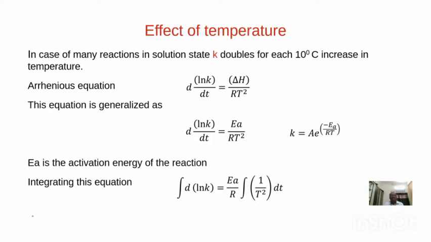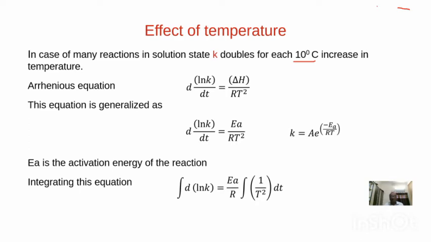In most of the reactions, this was the observation. What is that? That is, when the temperature of a reaction is increased by 10 degrees centigrade, what happened? The rate constant of reaction becomes double. This we see in many reactions. When you increase the temperature by 10 degrees centigrade, in any reaction, the rate constant becomes double. This can be observed predominantly in the vicinity of 15 degrees centigrade to 25 degrees centigrade.